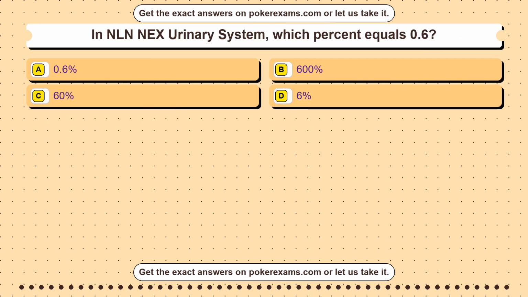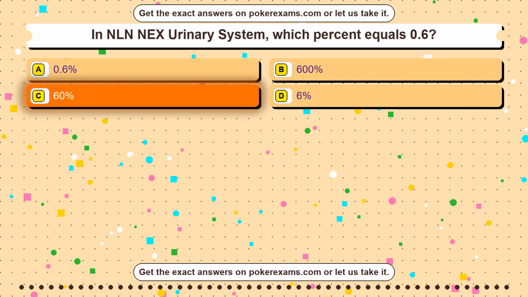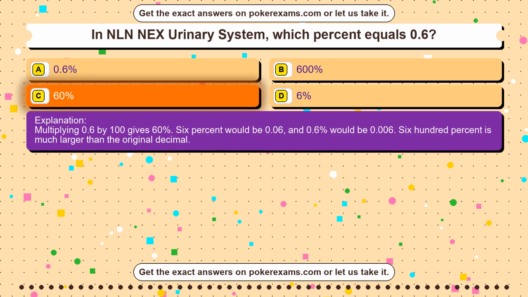Question 23. In NLN NEX Urinary System, which percent equals 0.6? Option A 0.6%. Option B 600%. Option C 60%. Option D 6%. The correct answer is option C, 60%. 7 less than 20 means 27 equals 13. 17 subtracts only 3, 27 adds 7, and 140 multiplies. The phrase less than signals subtraction.